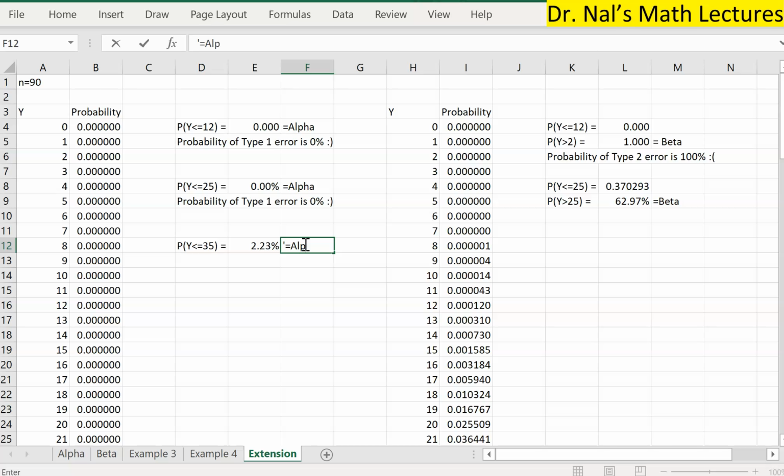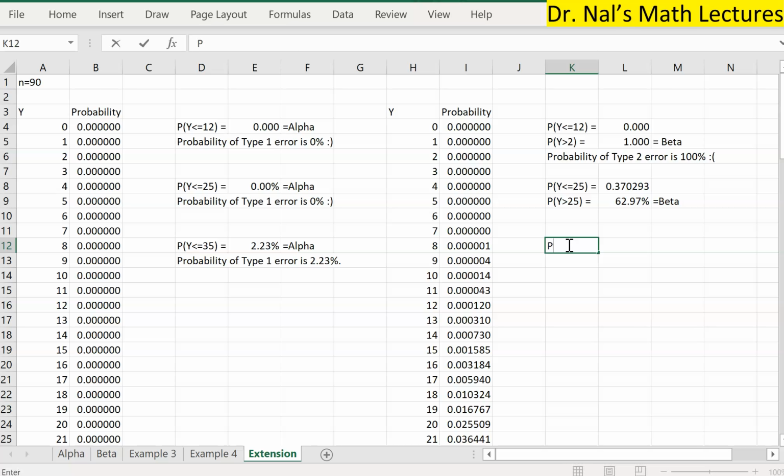Alpha. Let's see what will be the sacrifice. So the probability of type 1 error is 2.23%. I think it is reasonable. Now let's see the other side.